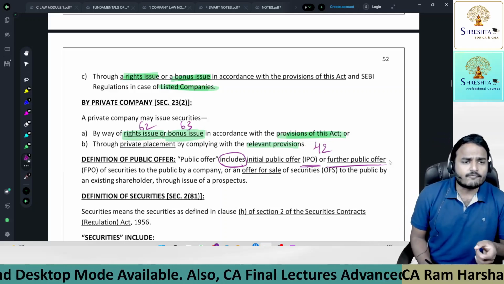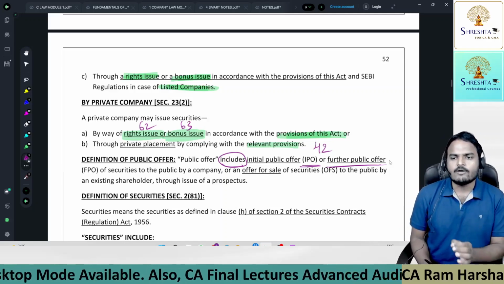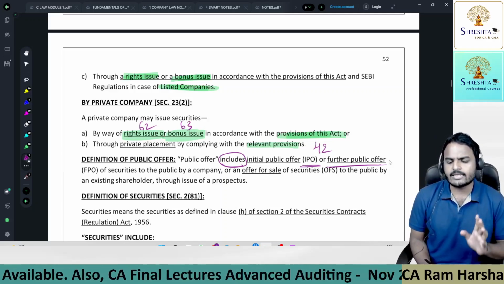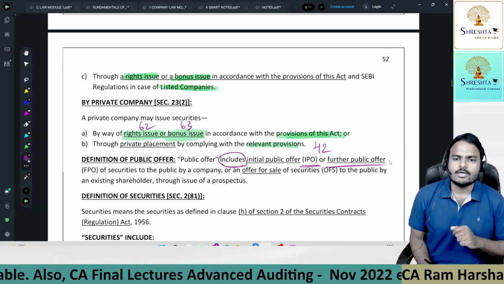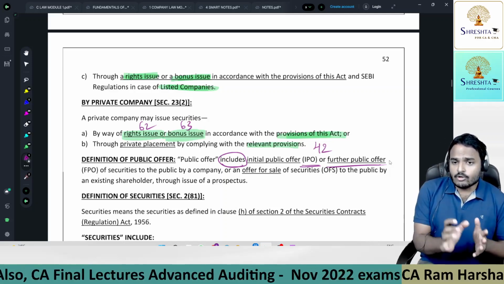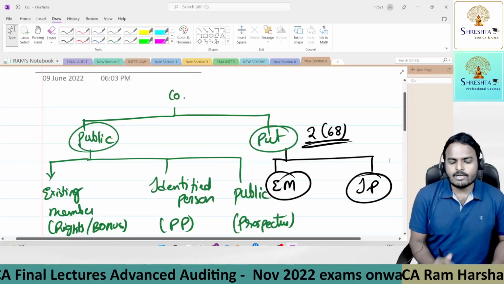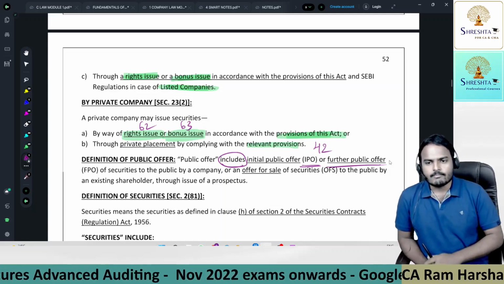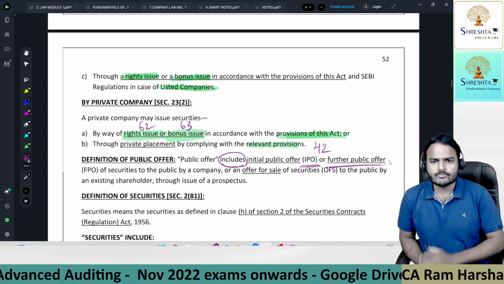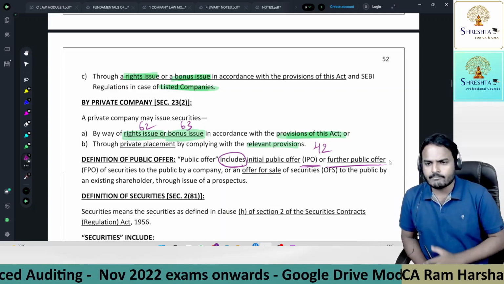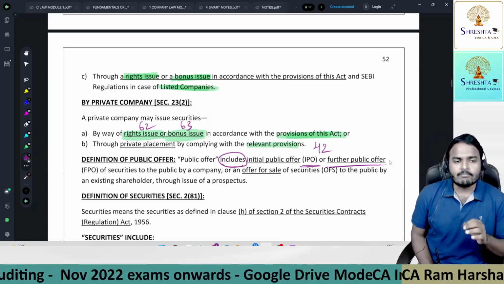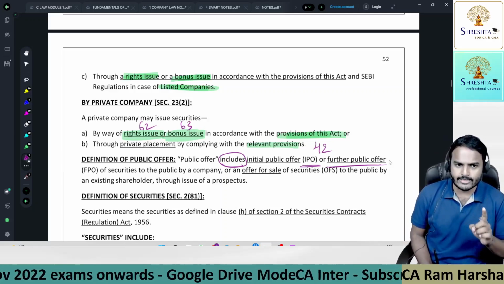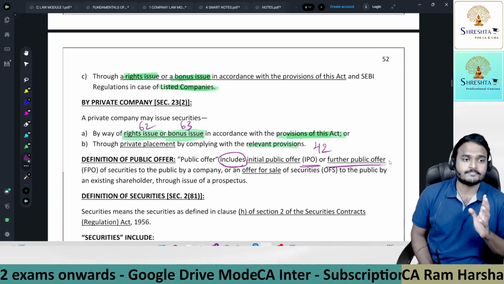Any public offer subsequent to the initial public offer is a further public offer, or there is one more term, follow on public offer. But according to our material, further public offer. Remember, whenever you are making a public offer, you need to issue a prospectus. By the way, which company can make a public offer? Option A, public company. Option B, private company. Obviously, public company. Private company is prohibited. Section 2, clause 68. Don't forget.